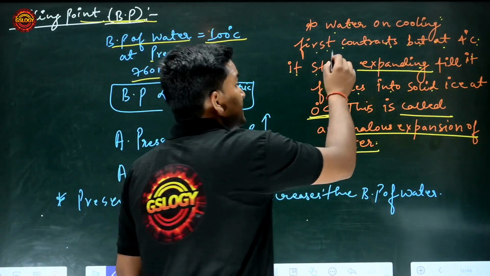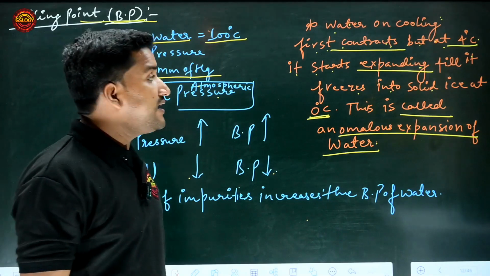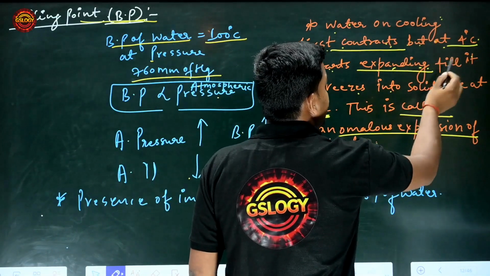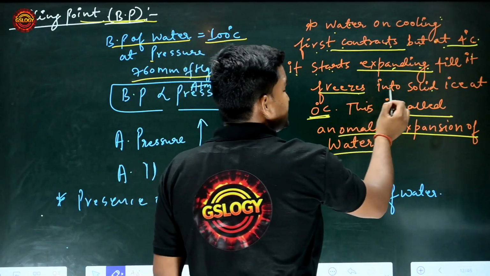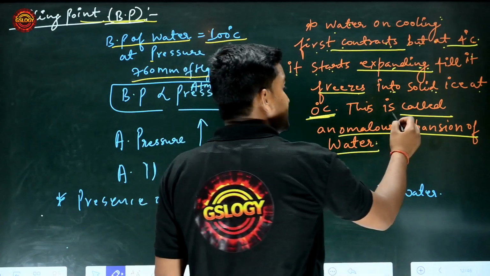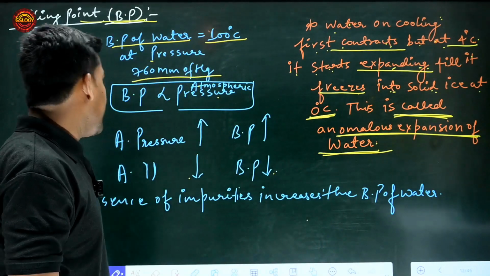First of all it contracts until 4 degrees Celsius. But after 4 degrees Celsius, it starts expanding until it freezes into solid ice at 0 degrees Celsius. This is called the anomalous expansion of water.